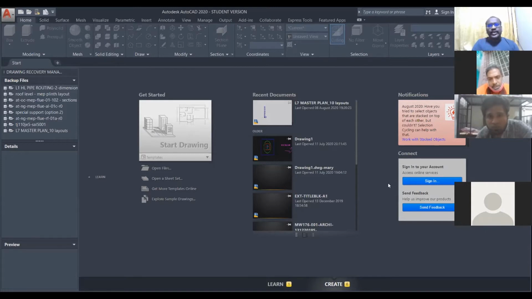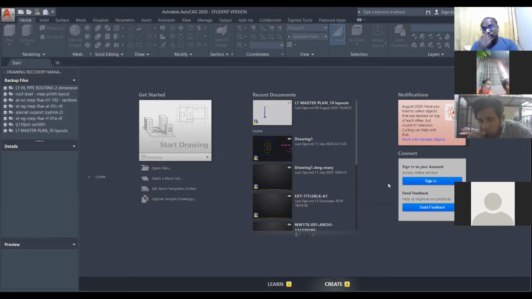Before that, AutoCAD is a familiar word, but I don't know how many of you know the explanation of AutoCAD. AutoCAD means automatic computer aided design. Automatically computer aided design. The computer will design automatically as per our instruction. That is called AutoCAD. This AutoCAD software was launched around 1945, almost 75 years ago.